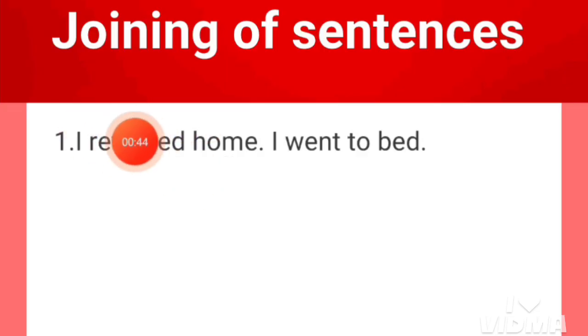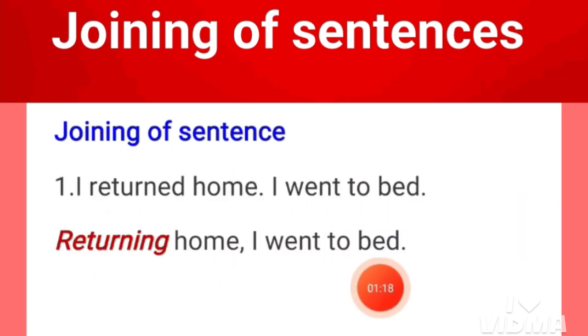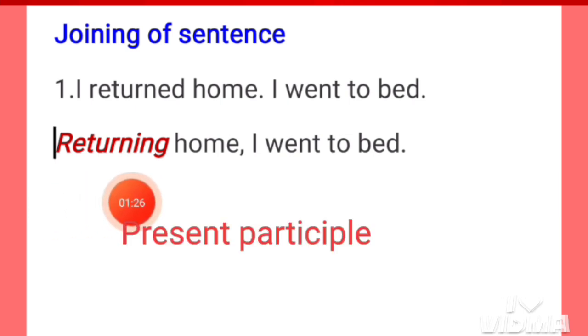We can join two or three sentences in many ways. Here are two simple sentences: I returned home, I went to bed. This means immediately after returning home, I went to bed. This is the joining of the two sentences: returning home, I went to bed. This means just after returning home, I went to bed. And this word returning, this is a present participle here.